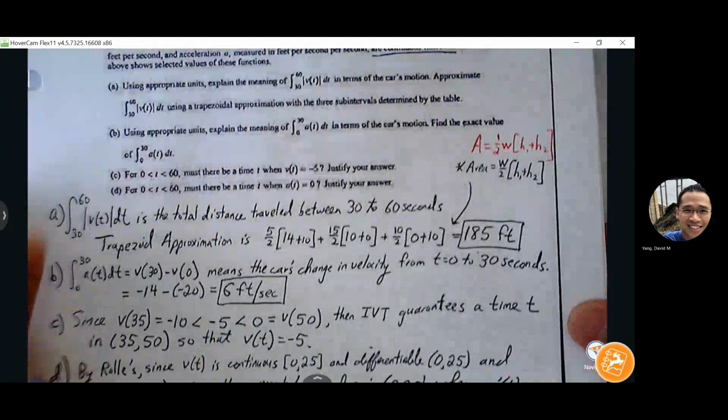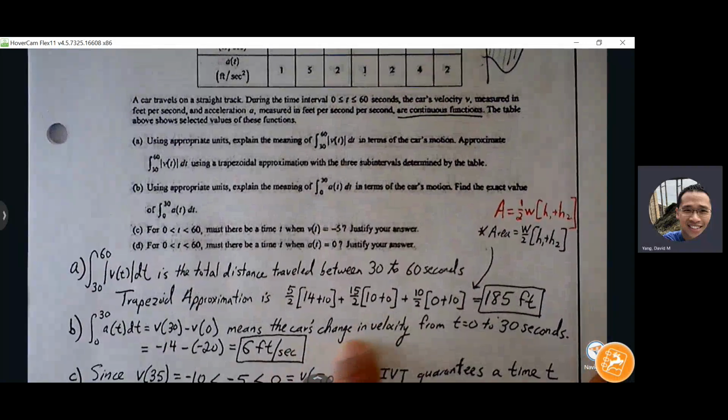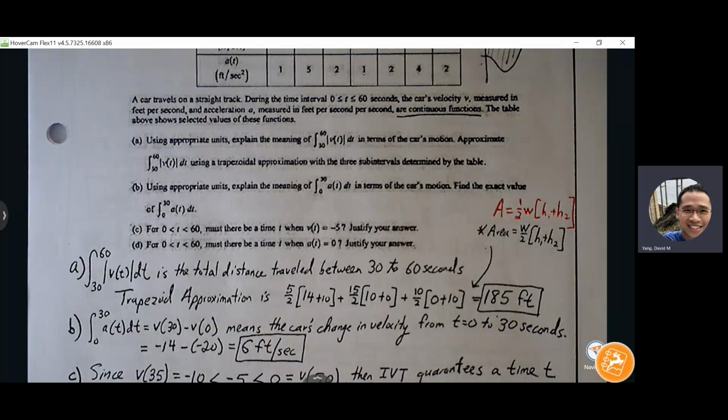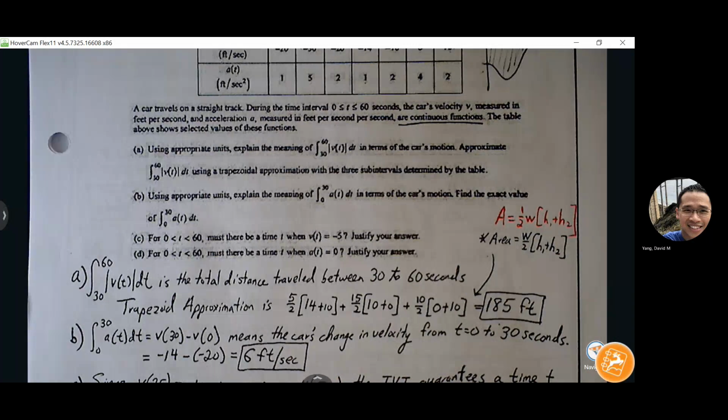So if we subtract those two, it's telling us the car's change in velocity between 0 and 30 seconds, which is 6 feet per second. Okay, good so far, A and B.